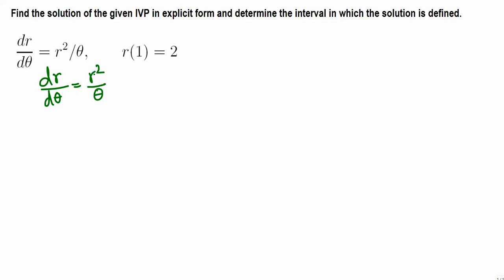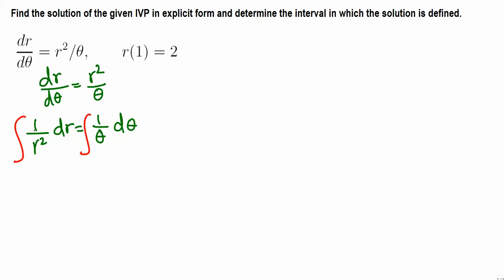So dr r squared, let's bring it to the left side, r squared, and d theta to the right hand side. So this will be 1 over r squared dr equals, this is 1 over theta already in the right hand side, and d theta. Okay, just separate the variables. Next, integrate.